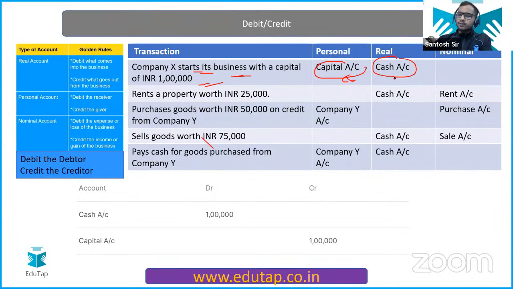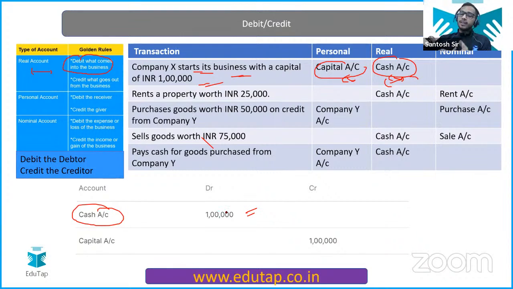So first of all, let's understand the cash account. Now, from the business point of view, cash is coming into the business, right? And it's an asset. And the real account rule says, debit what comes in. So therefore, you are going to debit your cash account. Easy enough. Nothing rocket science here. First you have to identify the accounts. Then you have to classify them into real, personal, nominal. Then you have to apply the rule. Debit what comes in. Cash is coming into the business, so you are debiting it.